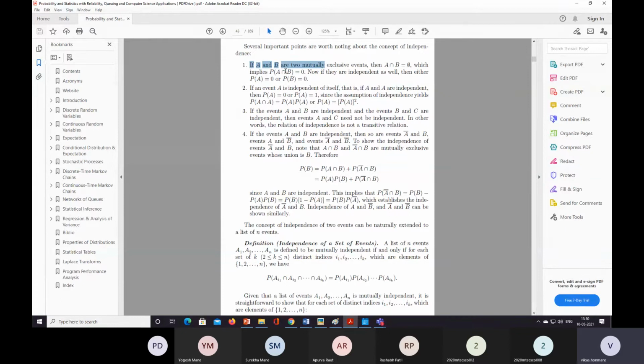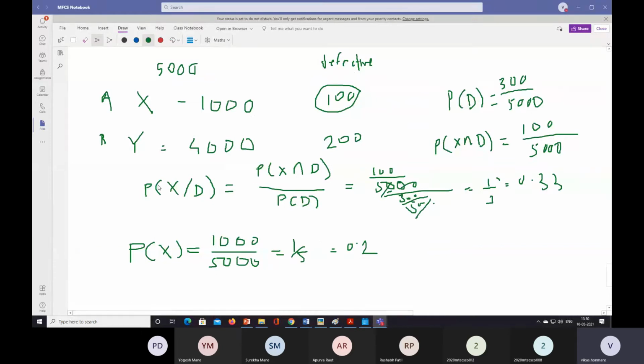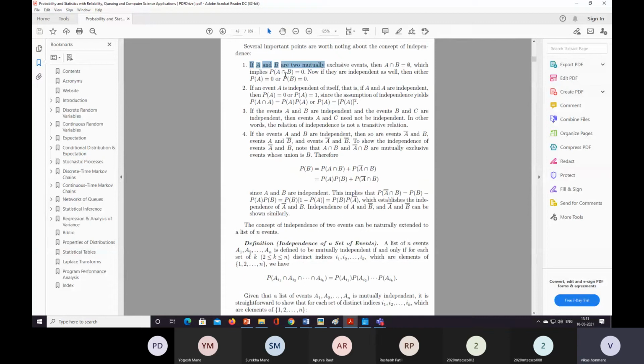Like here in this case, if there is nothing common between x and D, then either probability of x is equal to 0 or probability of D is equal to 0, because nothing is common between them. So this is the first point.